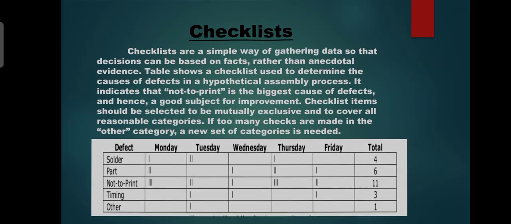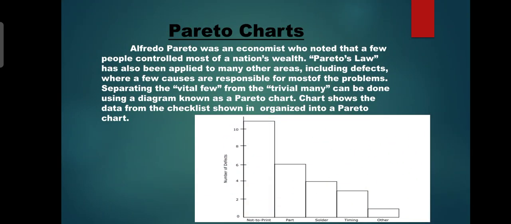Then the third one is the Pareto chart. The Pareto principle was discovered by Vilfredo Pareto, who observed that a few people control the national wealth. He created Pareto's law and applied it in many other areas.